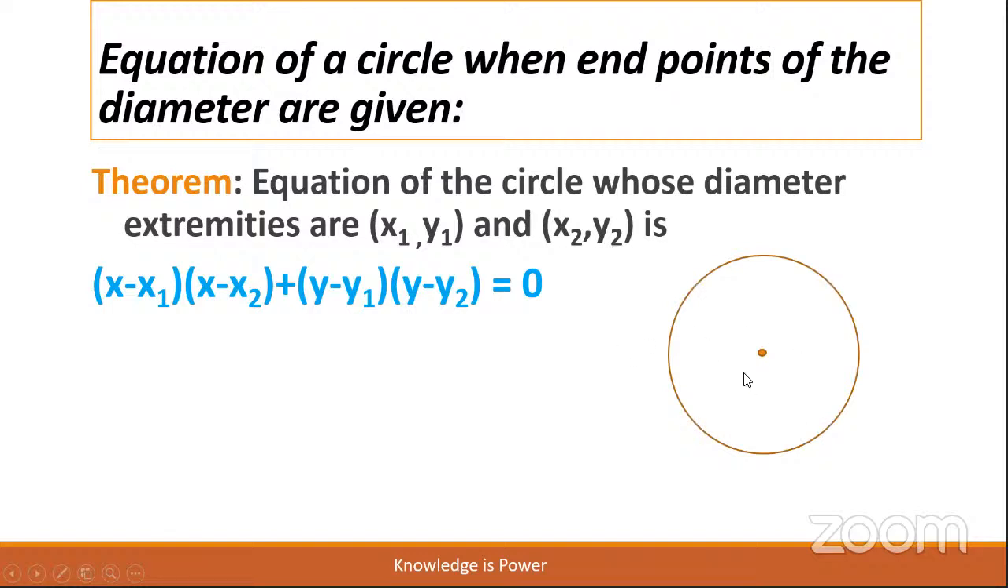Let us prove how we shall get this equation. Let us take a circle and the center. Look at the diagram, children. We have a diameter passing through the center of the circle, and extremities are marked by capital A(x1, y1) and B(x2, y2). The center of the circle can be obtained as the midpoint of A and B. So we know the center, and the distance AC or BC can be taken as the radius of the circle.